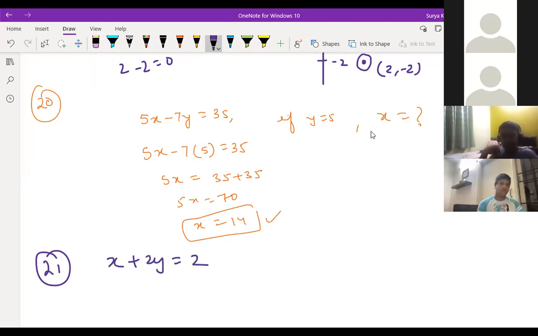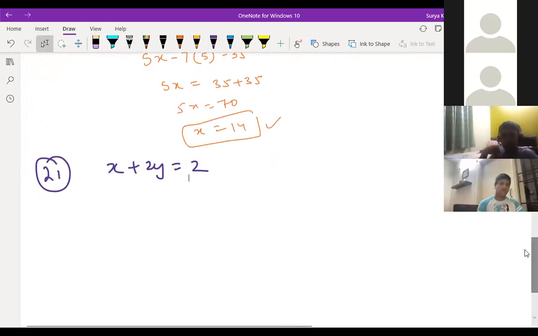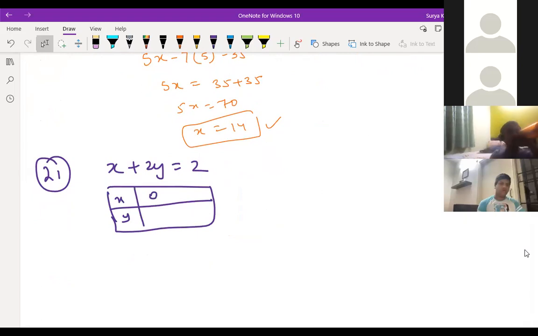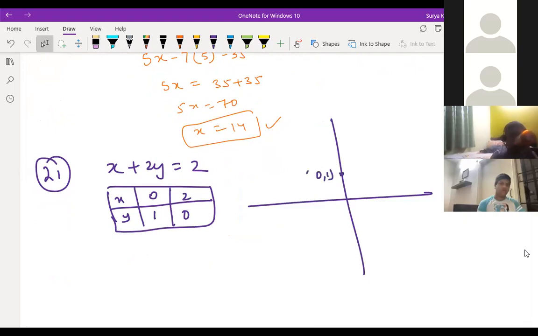Other question: the linear equation x plus 2y is equal to 2 cuts the y-axis at... We did so many questions based on this, Sahil. Simply you should put 0 and get the answer immediately. At first I didn't see y-axis, sir, so I thought there were two answers. So if x is equal to 0, then y is equal to 1. If y is equal to 0, then x is equal to 2. So just draw the line. The point (0, 1) will come here and (2, 0) will be here. So this is the line, right? So where does this line touch the y-axis? What is the answer, Sahil? (0, 1), sir. That's it.